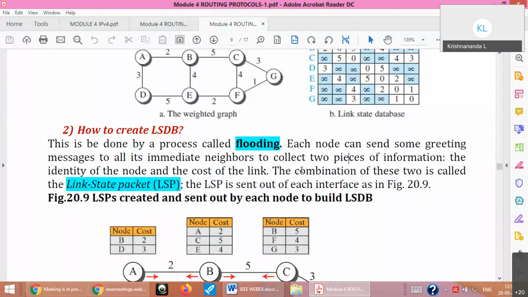That means whenever you get a link state packet or update, you send it on all outgoing links of your router except on the incoming link. That is, don't send it back to the same node from which you have received. That way you can stop creating a lot of traffic on the internet. Okay, so that is how it is.